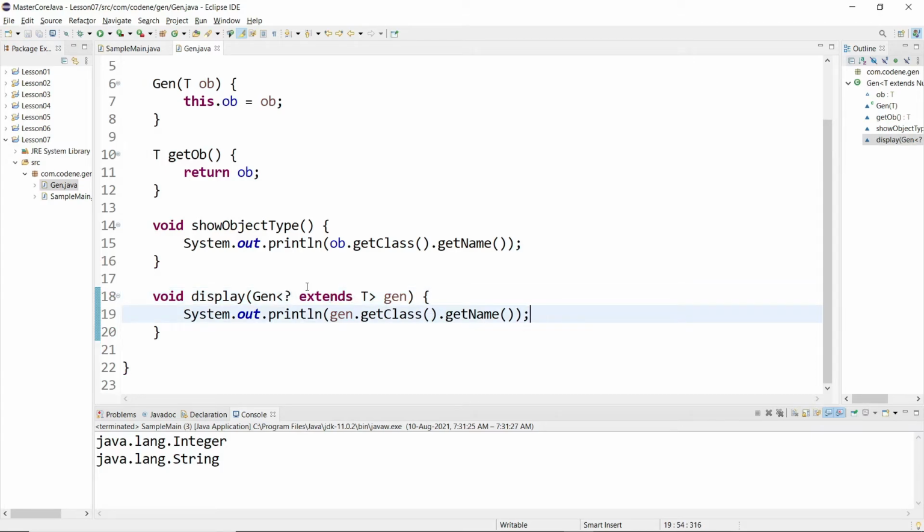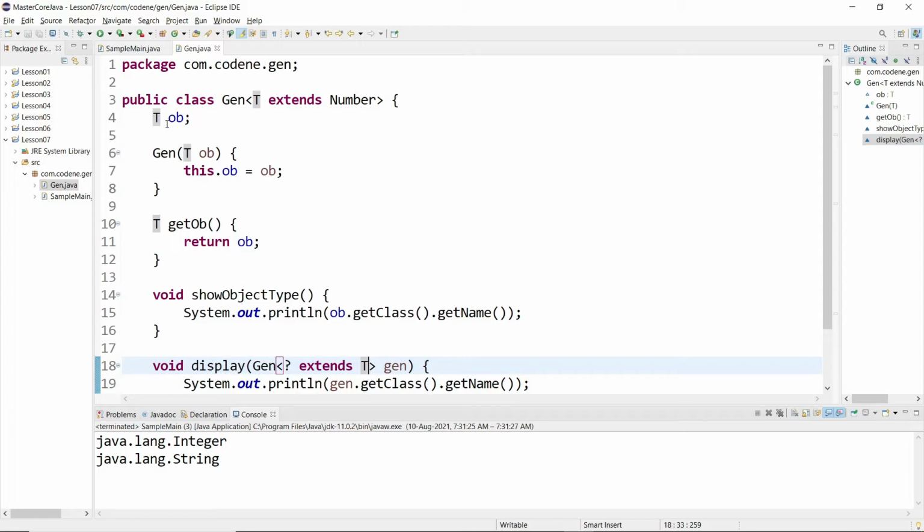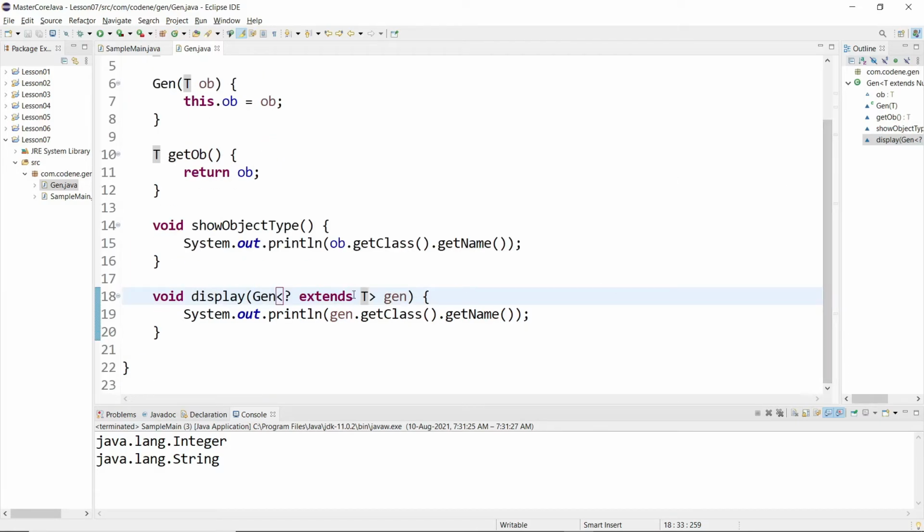In this way what I am specifying is that in this argument the Gen can only accept any class type which extends from T. T extends from Number, and this question mark will extend from T. Right now we don't have any class that extends from Integer, of course. But there is one thing we can do, we can write something like super also. Extends and super both. What this means is that it will take any class which is a superclass of Integer.